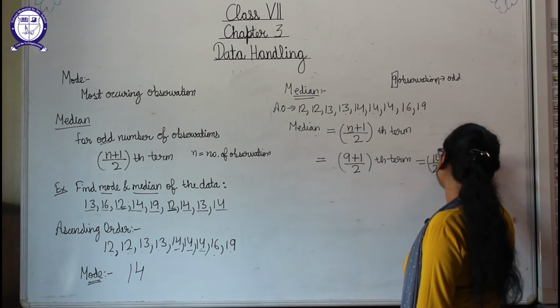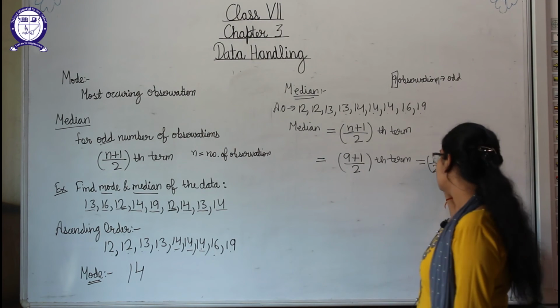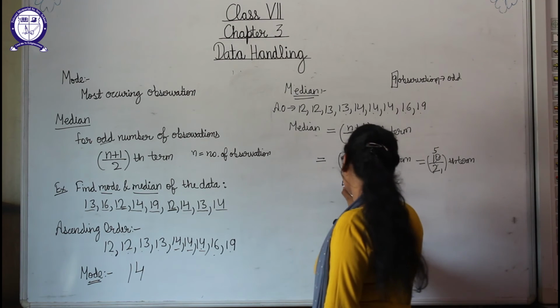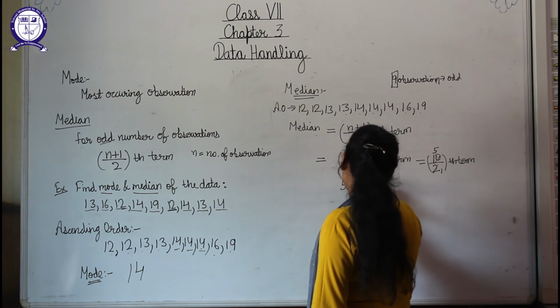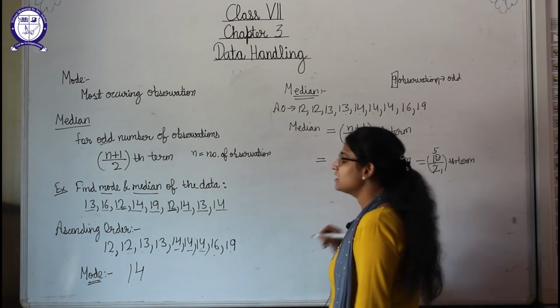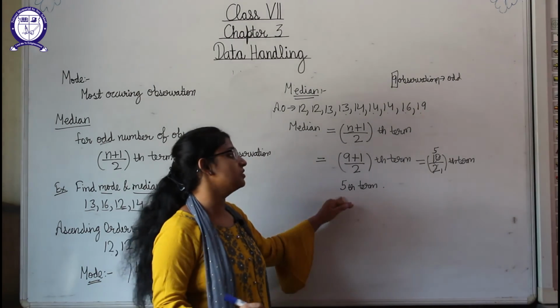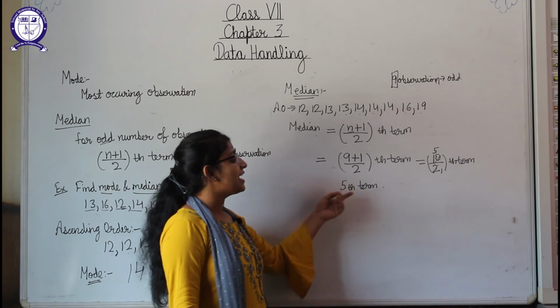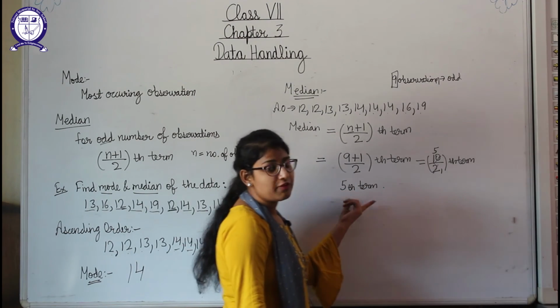Now students, what will be the answer for 10 by 2? 2 1 is 2 and 2 5 is 10, means 5th term we are getting. Now some of the students make a mistake, they write 5 as the answer only, but this is wrong. Here we are getting 5 as the term, means 5th term.